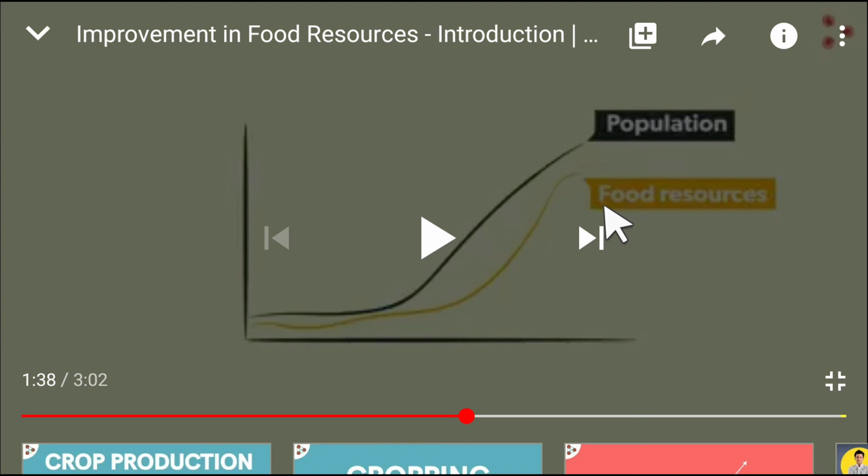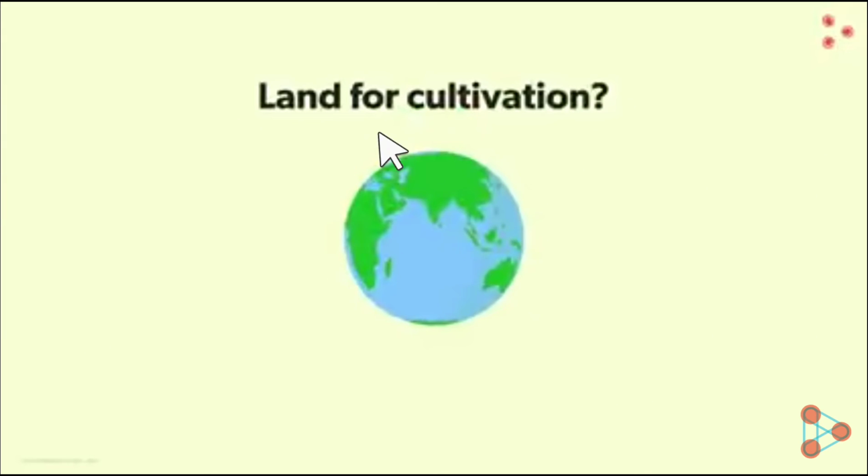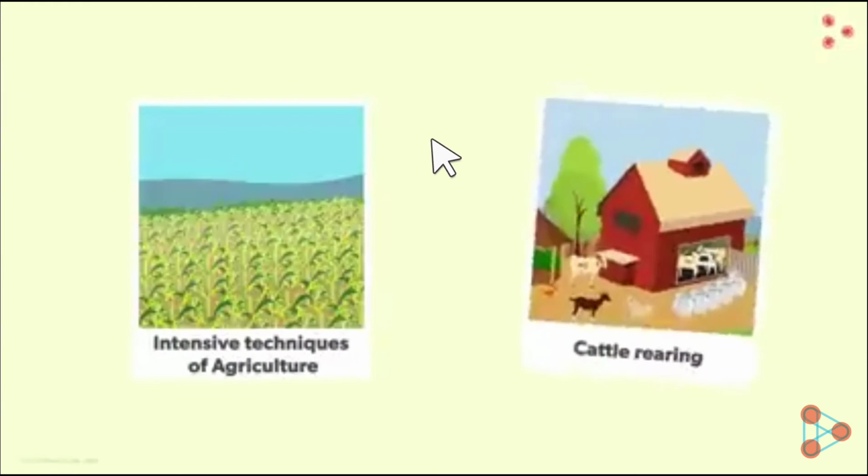But do you think this is happening? Do we have enough food resources to meet the needs of the population? Clearly, we know the answer. We do fall short of that. Do we have enough land for cultivation? We know the answer is no. We do not have enough land for cultivation.